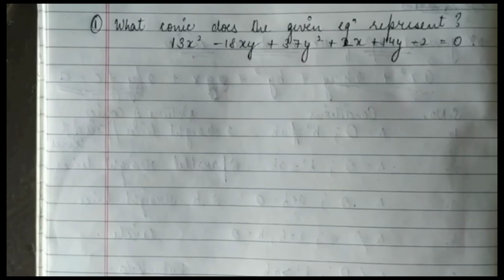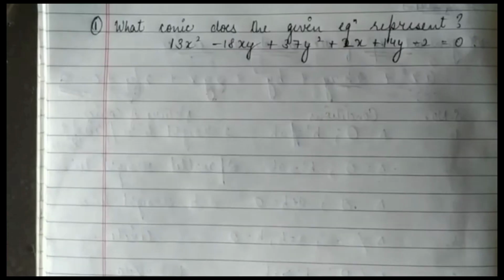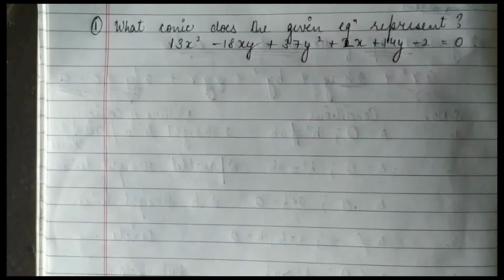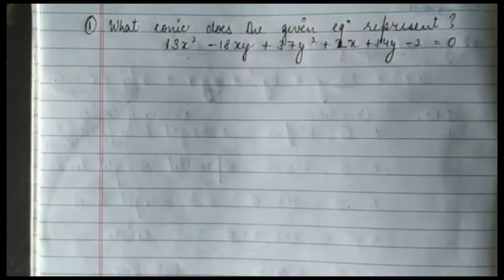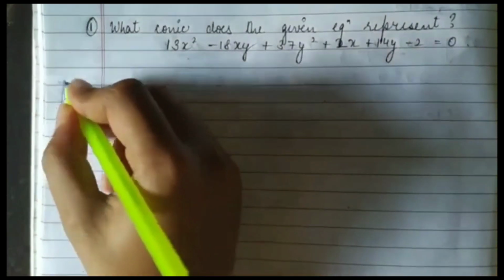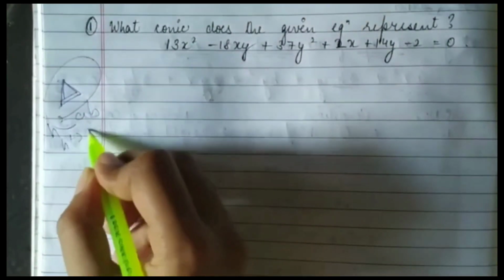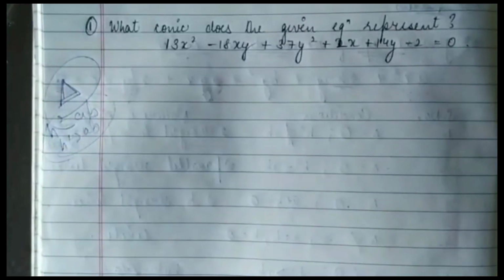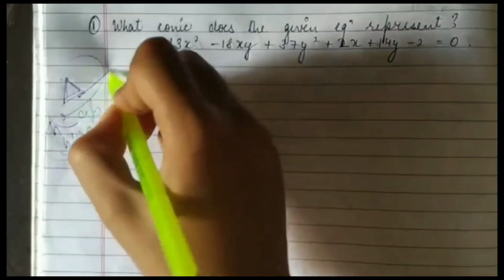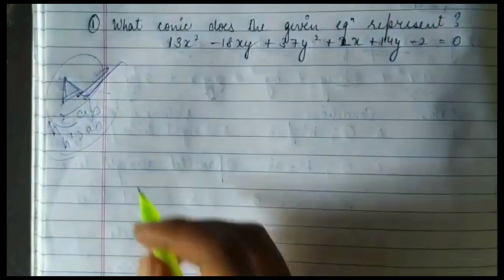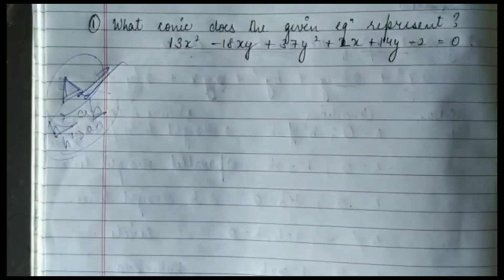So we'll start with the question now. Guys, in this question you will also learn why we have learned the general equation of the conic. As I told you earlier about a term called delta, its formula and some conditions related to it. Sometimes h square equals ab, sometimes h square greater than ab, and the nature of conic. So in this we need to find the delta. First we will find the delta, then h square and ab, and see what the conditions are, then we will tell the nature of the conic.